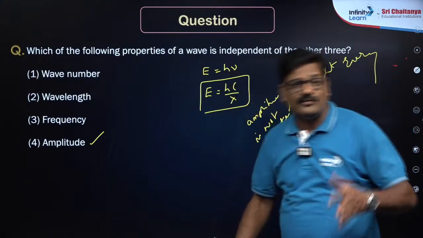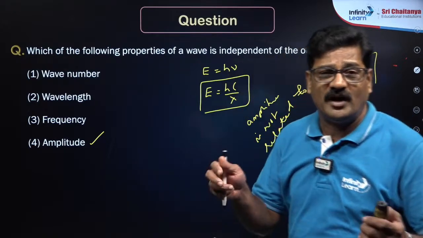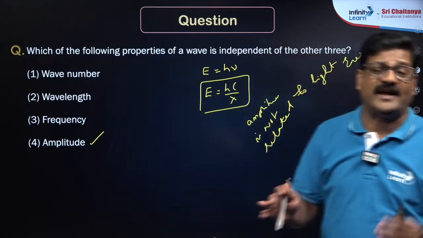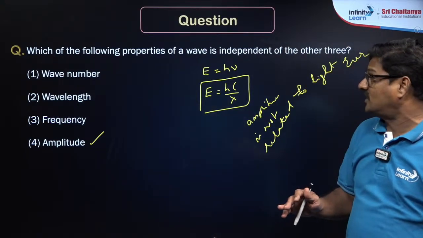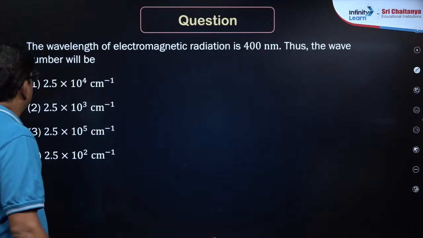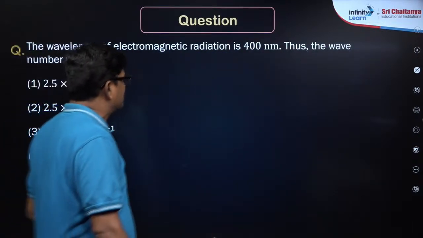You don't know where the question can come from. So we are trying to give a total explanation and experience on multiple choice questions that can be asked in the NEET examination by the students. Here the wavelength of the electromagnetic radiation is 400 nanometers.